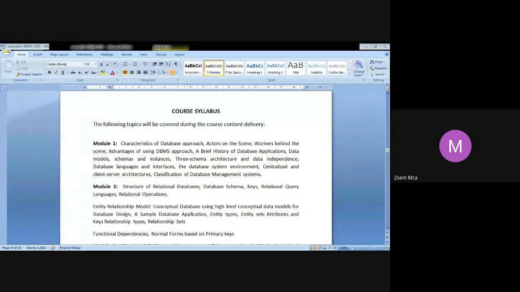Though I gave you an overview of what we'll be learning in terms of theory as well as lab, as far as DBMS is concerned, today's class will be a theory class again, as I told you all already. I just want to share with you all the syllabus that we are going to cover through this entire course of DBMS. I've already done it in the last class, but that was basically a lab session. Today we are beginning our theory sessions, so I want to share the syllabus once again and give you an overview of what we'll be learning.